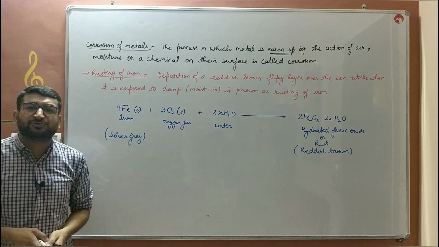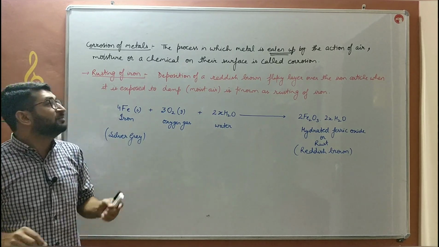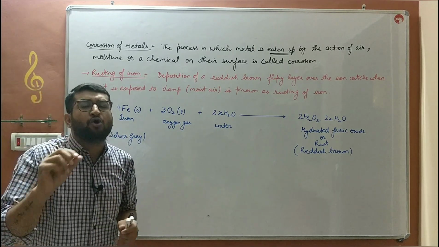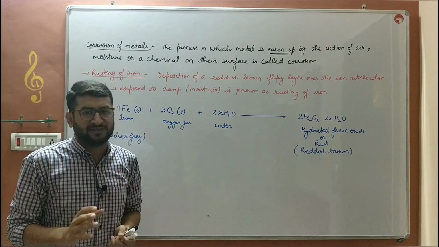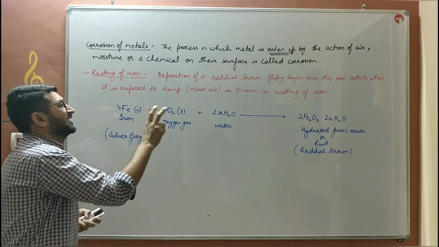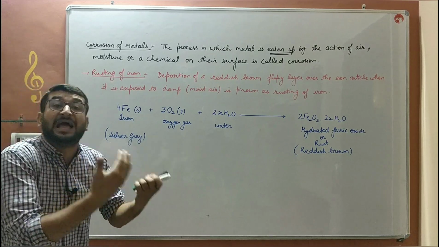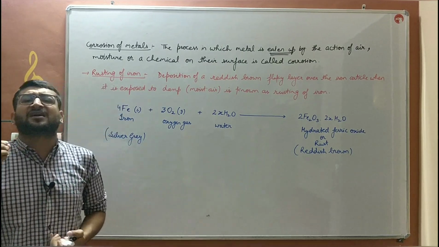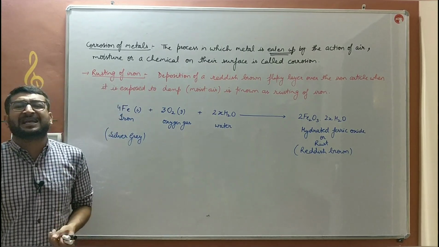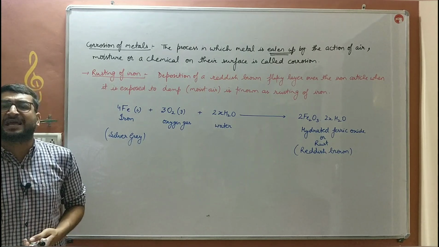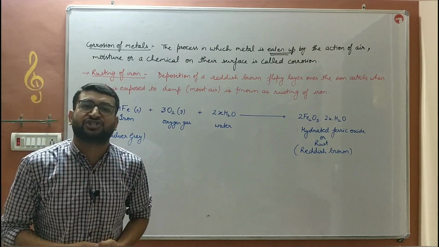Deposition of a reddish brown flaky layer. What do you mean by flaky? Powdery layer over an iron surface is known as rusting. How does this rusting happen, bache? This rusting occurs when that iron article comes in contact with the damp or moist air.